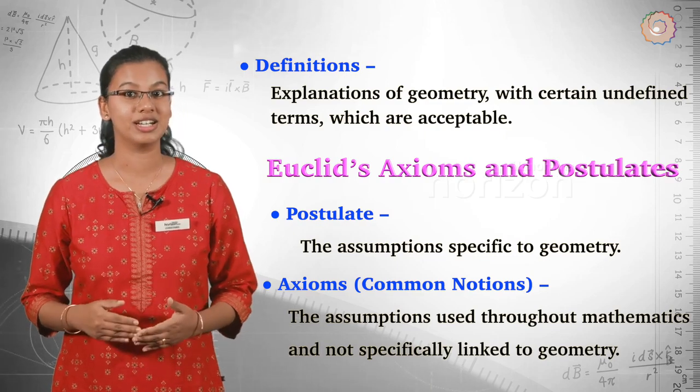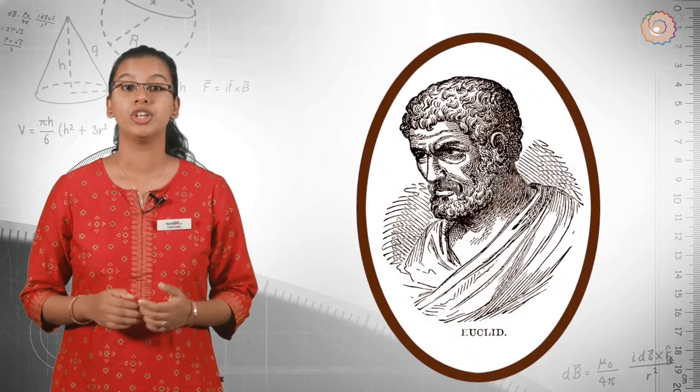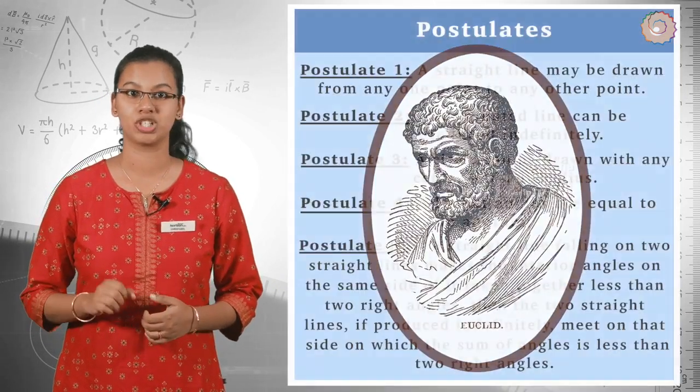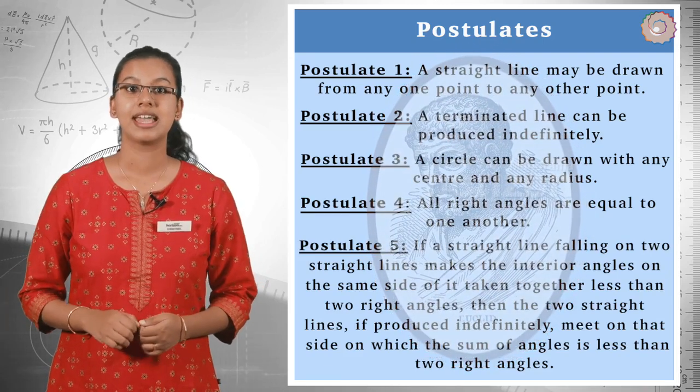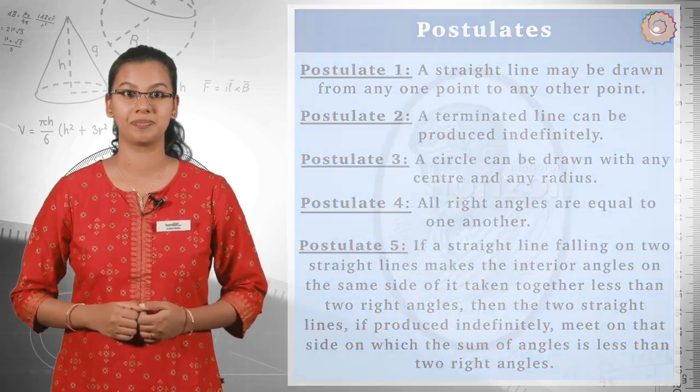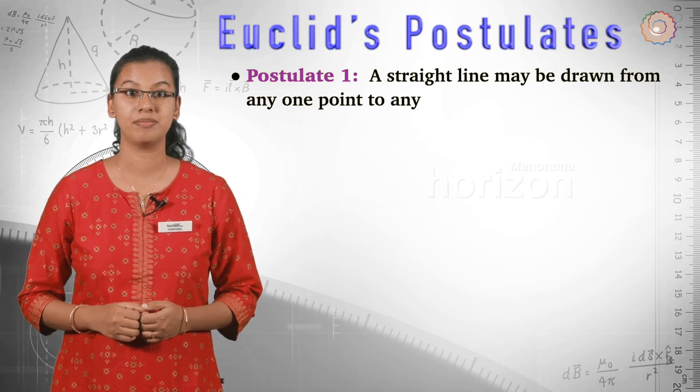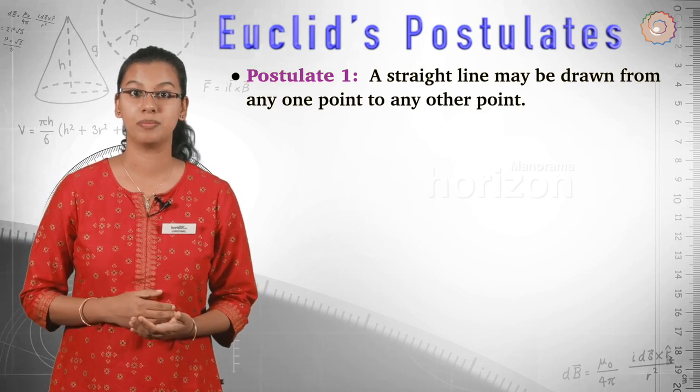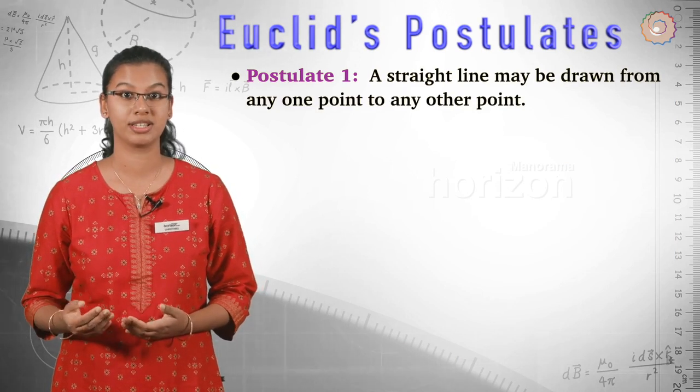Now, let's consider Euclid's postulates. Euclid had written 5 postulates in his Elements. Let's discuss each of them. A straight line may be drawn from any one point to any other point.